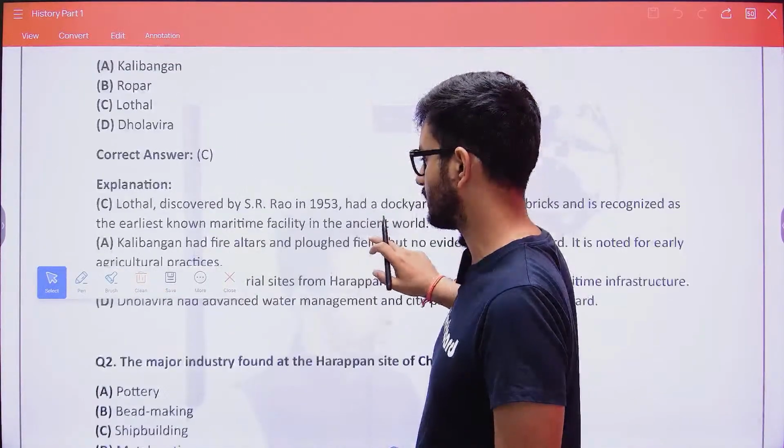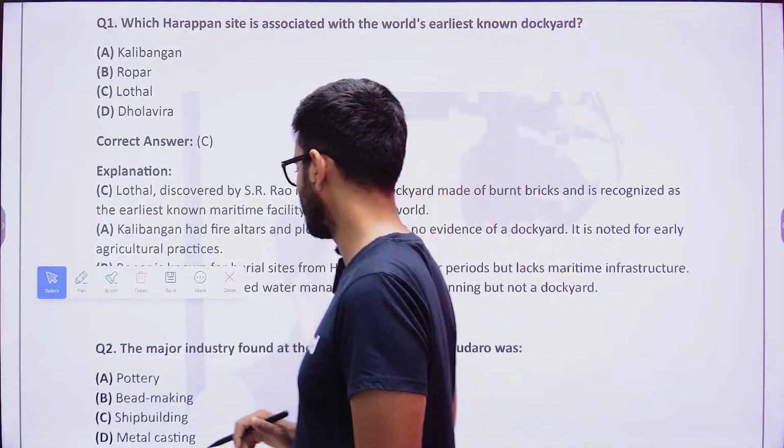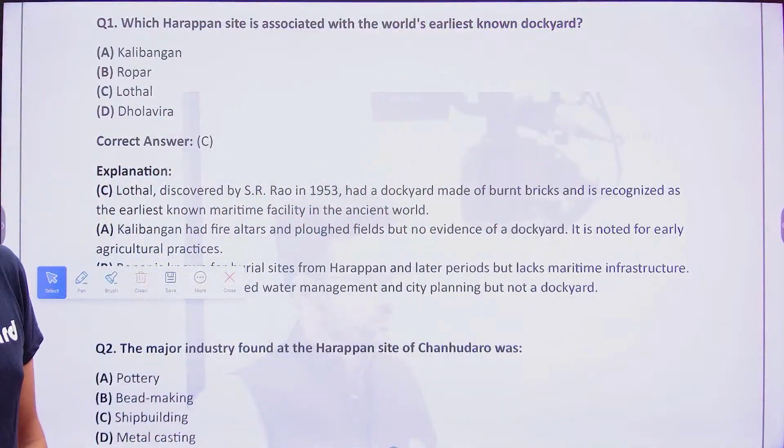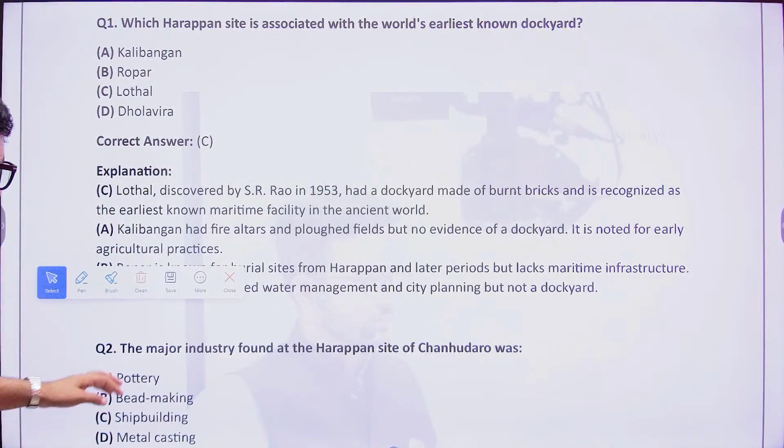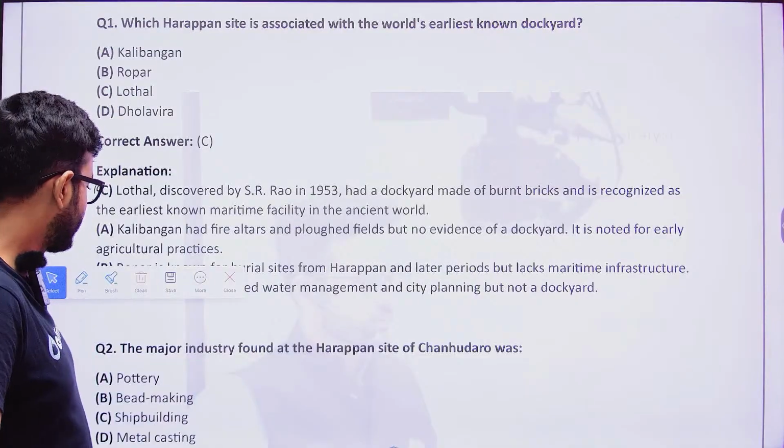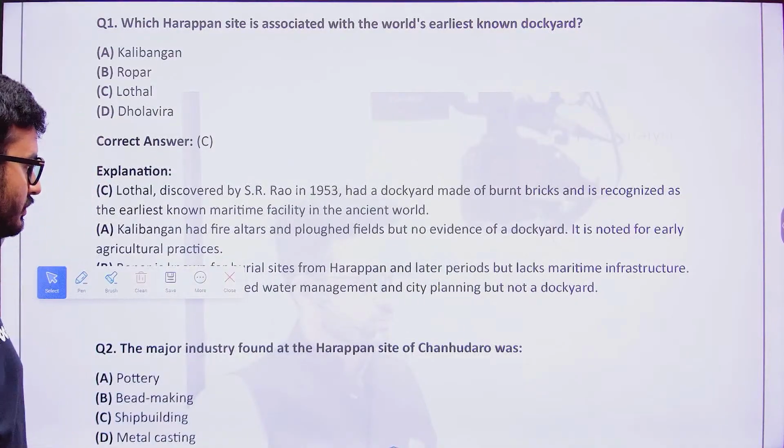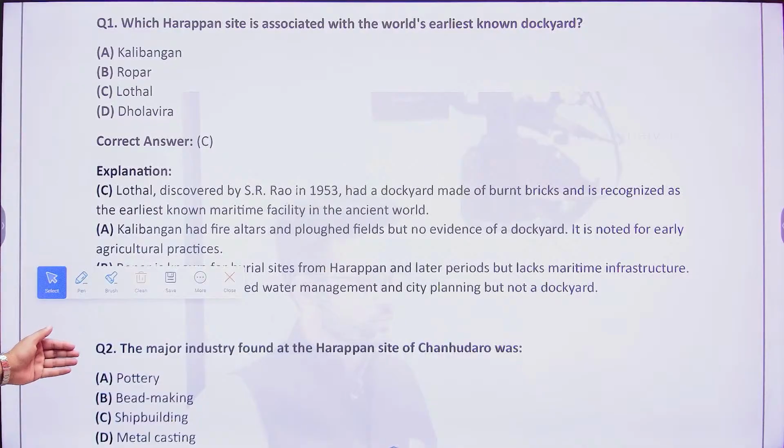The next one is: the major industry found at the Harappan site of Chanhudaro was which? Pottery, bead making, shipbuilding, or metal casting. Now here also, my dear friends, you can go with elimination, that is, which are the industries that have been generally found.